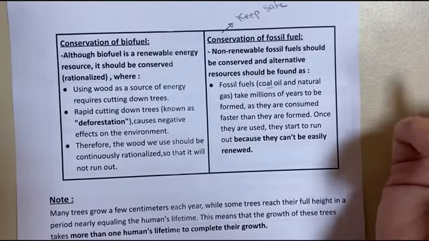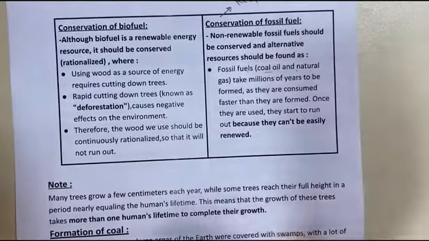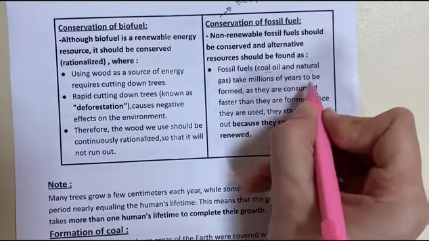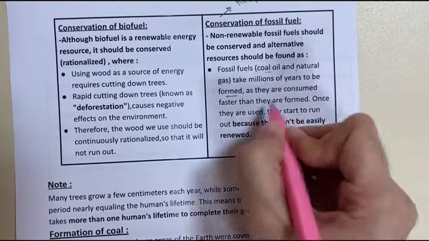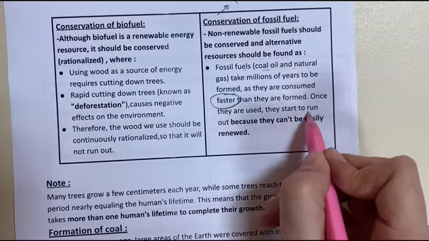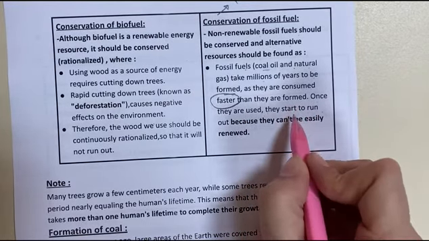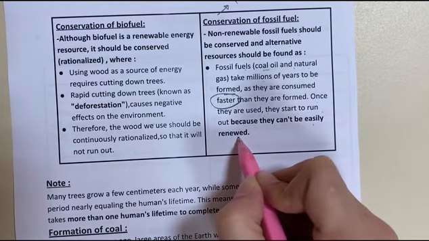Why? Because fossil fuels like coal, natural gas, and oil take millions of years to be formed, as they are consumed faster than they are formed. Once they are used, they start to run out. So why should we conserve them? Because they cannot be renewed easily.